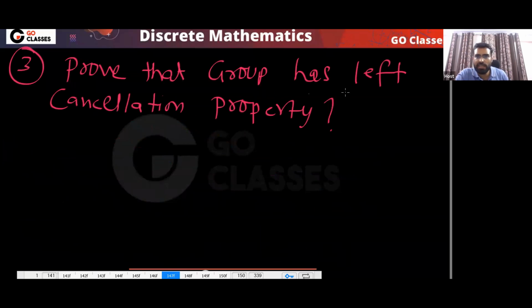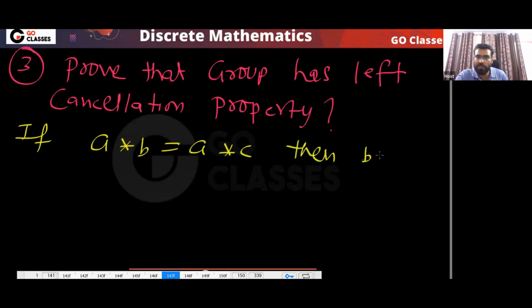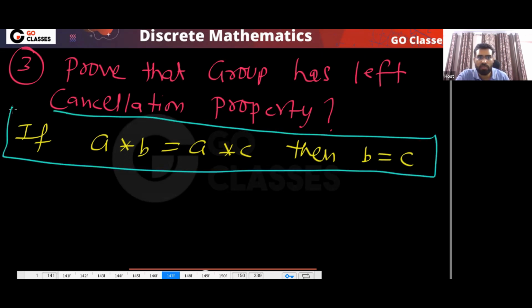Now let's prove that a group has the left cancellation property. What does it mean? It means that if A star B is equal to A star C, then we have to prove that B equals C. This is what we have to prove. This is called the left cancellation property.